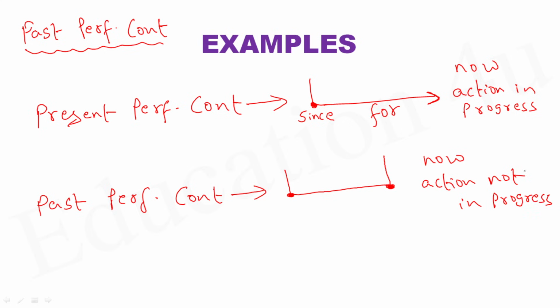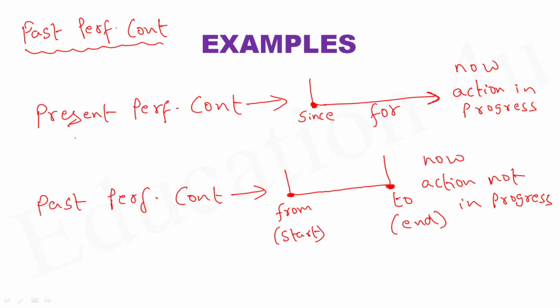Now, in the case of present perfect continuous, we say the point of time, preposition since is used, and the period of time, preposition for is used. But here, that's not the case. When we talk about the past perfect continuous, we use the prepositions from and to, because here we have already discussed that the action started and ended in the past. So this particular period of time is what we call past perfect continuous. Listen very carefully because very often in competitive examinations it comes as a question.